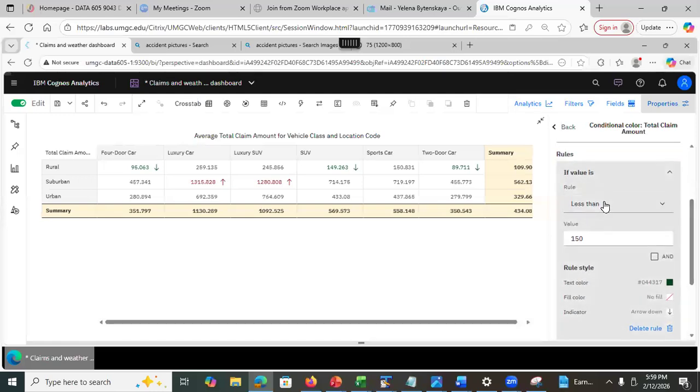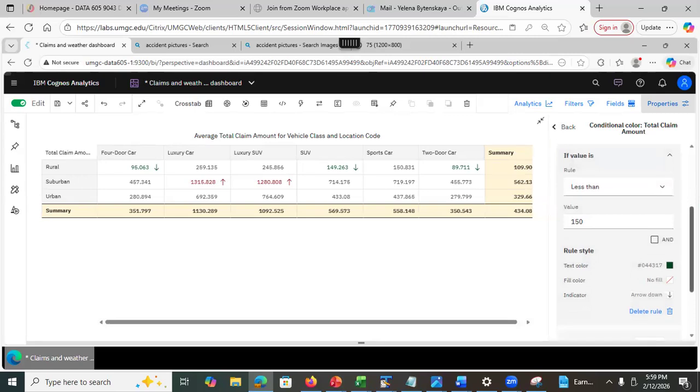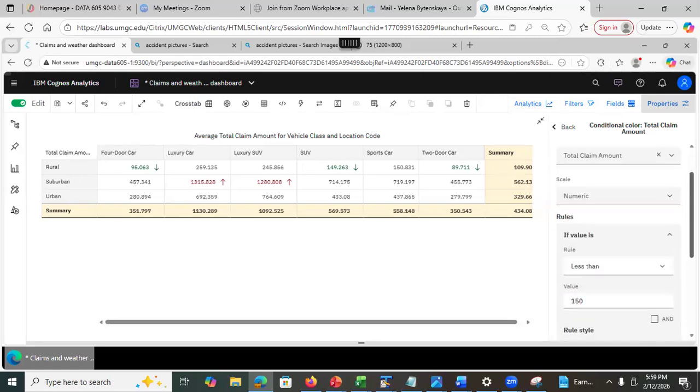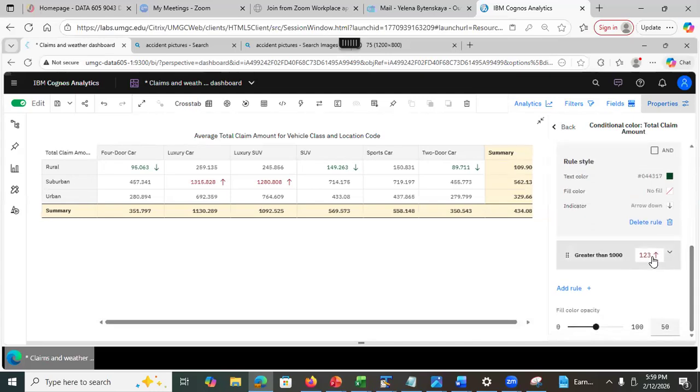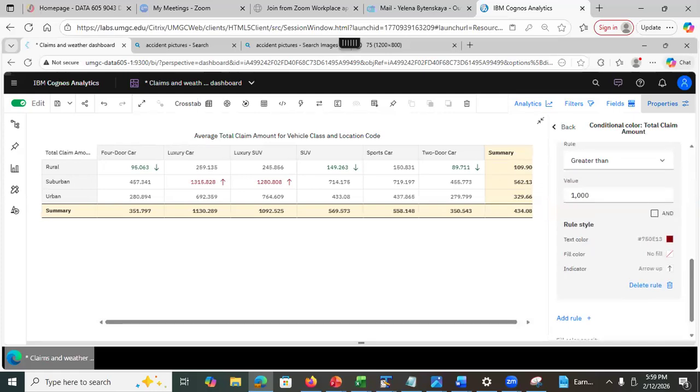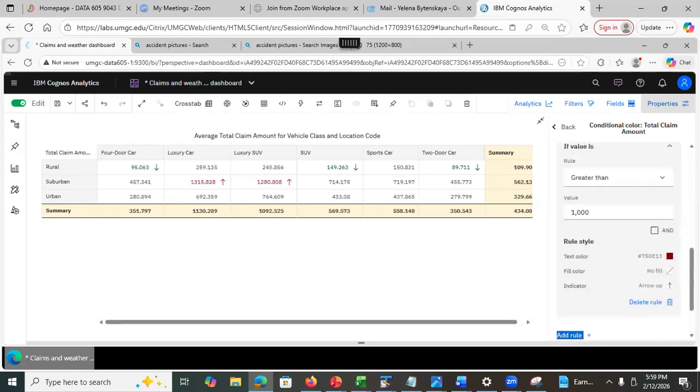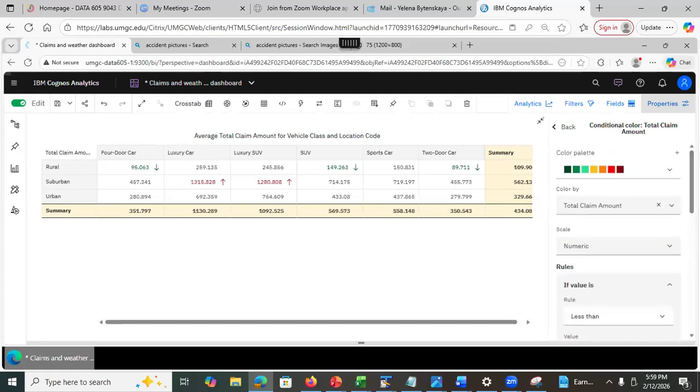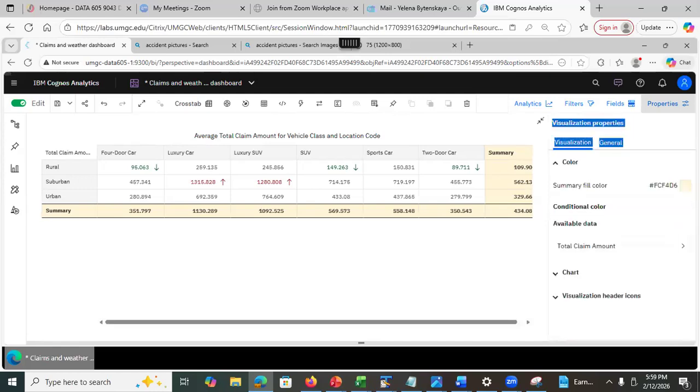Then I say if the value is less than 150, I want to show text in green and show this down arrow. My other rule is this: if the value is greater than 1,000, I want to see the up arrow. So that's one of the properties that I did here, but there are more.